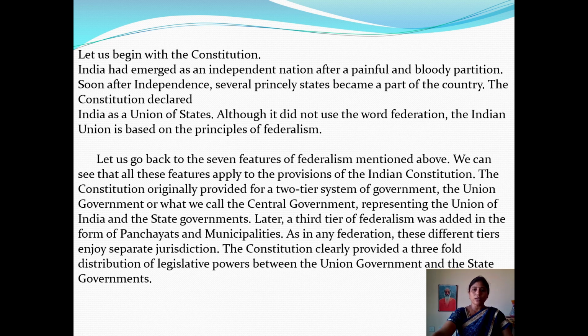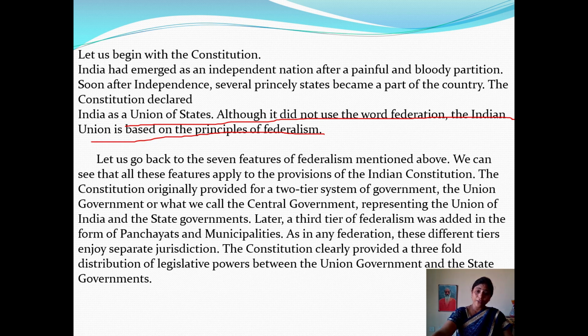Although it did not use the word federation, the Indian Union is based on the principles of federalism. So here they clearly mentioned in our Indian Constitution, the Indian Union is based on the principles of federalism. Is it clear? Principles of federalism.